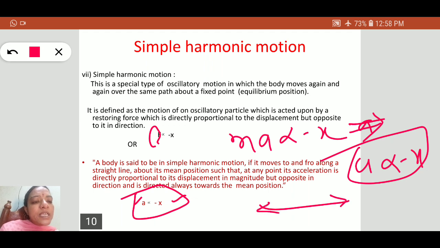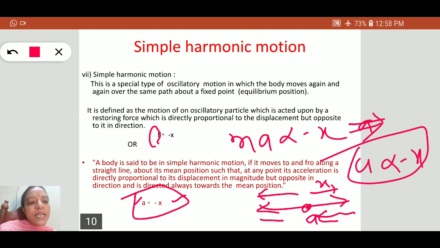Suppose the body is making oscillations. If the body is moving in this direction, the acceleration is towards the fixed point. If the body is moving in this other direction, the acceleration is always towards the mean position.